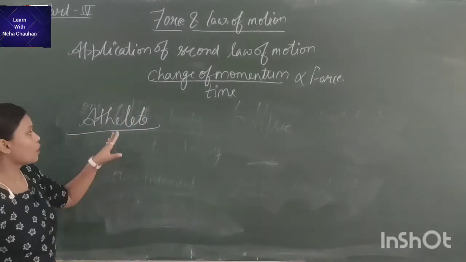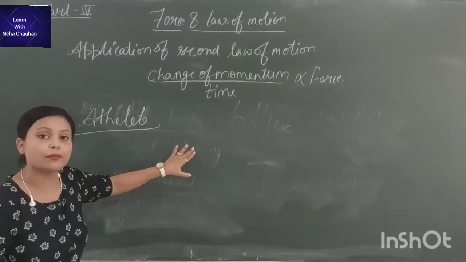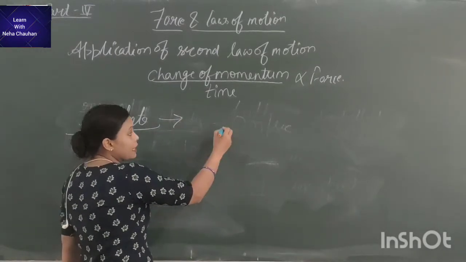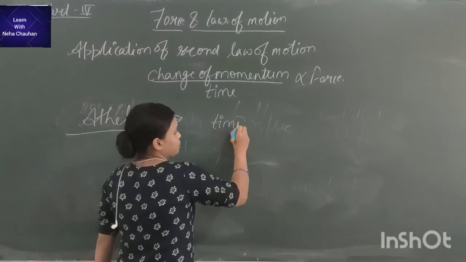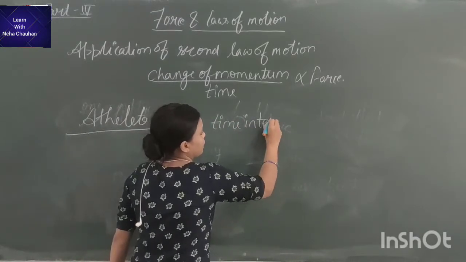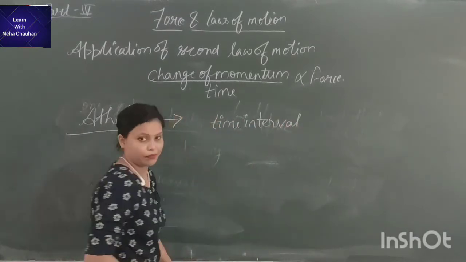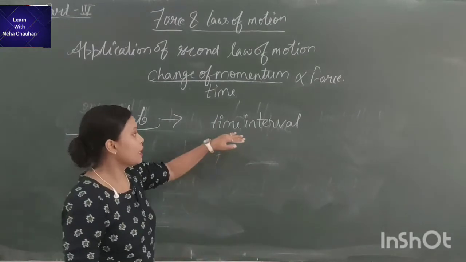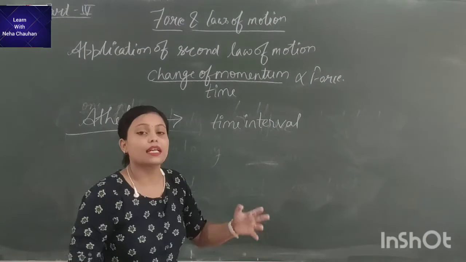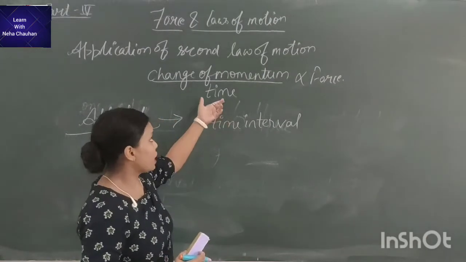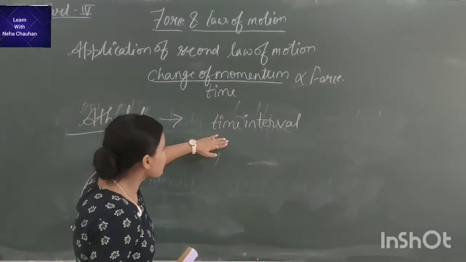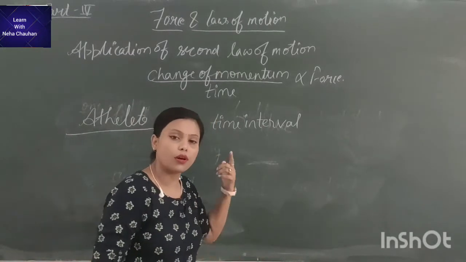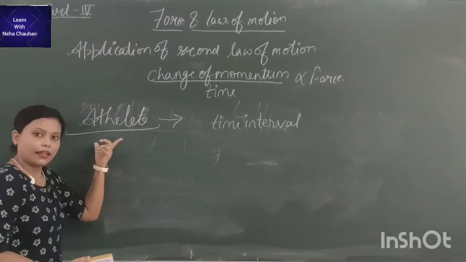Athletes always jump on a cushion bed or sand. Why? Because it increases the time interval of landing, right? A cushioned bed provides some time to get the change in velocity. This longer time interval decreases the force that would hurt the athlete's leg.